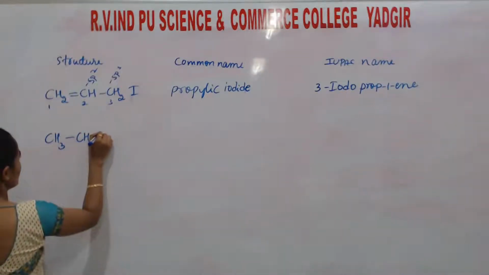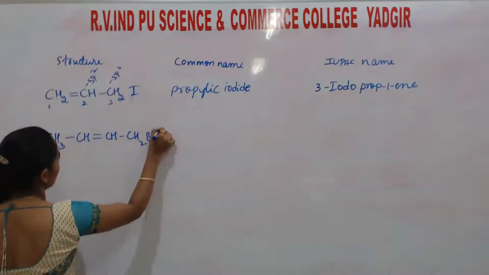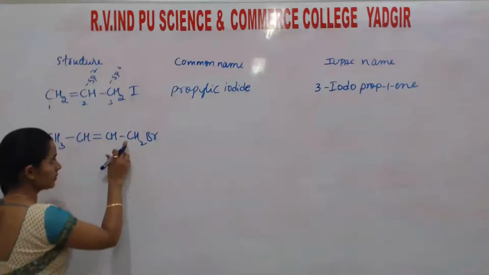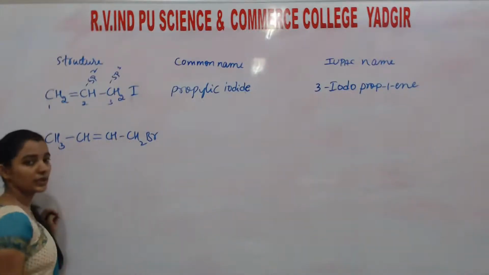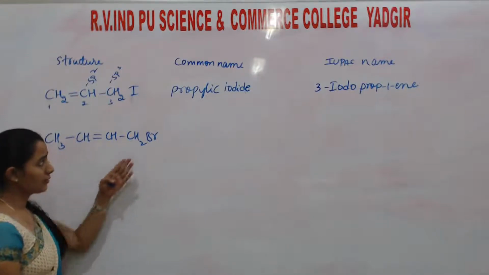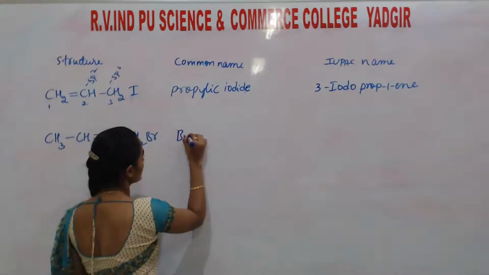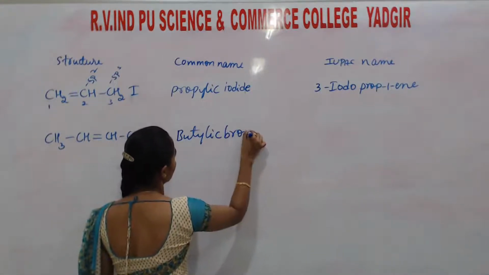CH3-CH=CH-CH2-Br. Okay. Here also the same thing. The halogen is attached to a carbon which is attached to an sp2 hybridized carbon. So the name follows allylic. Here 4 carbon atoms are there, so this is butylic bromide.